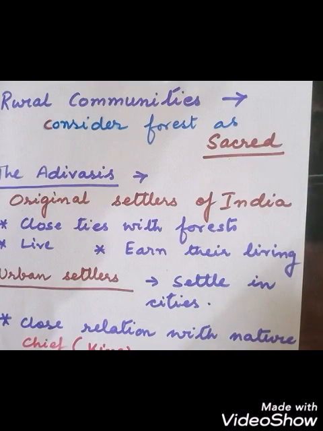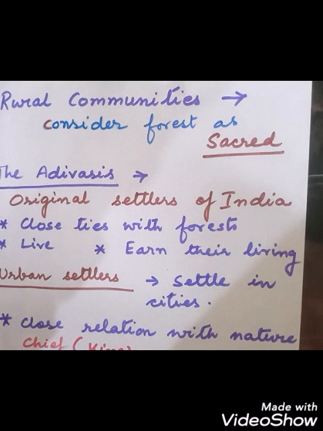And some of the Adivasis have left the forest and they don't have a close relationship with the forest. They settle in cities. They are called urban settlers. So Adivasis are the original settlers of India. They have a good relation with the forest. And the urban settlers are those who have left the forest and have gone to the cities for settlement.